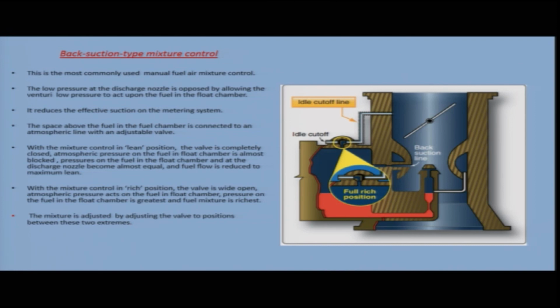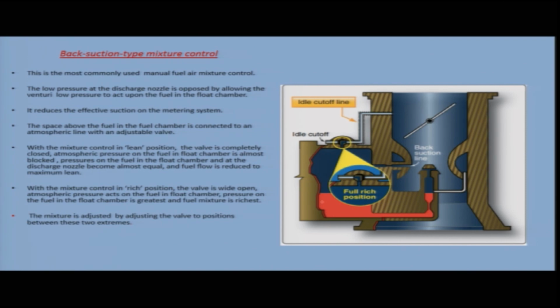With the mixture control in rich position, the valve is wide open and the atmospheric pressure acts on the fuel in the float chamber. The pressure on the fuel in the float chamber is greatest and fuel mixture is richest. So, in the rich condition, you have higher pressure and you have more fuel being supplied to the nozzle. So, fuel mixture is richest.